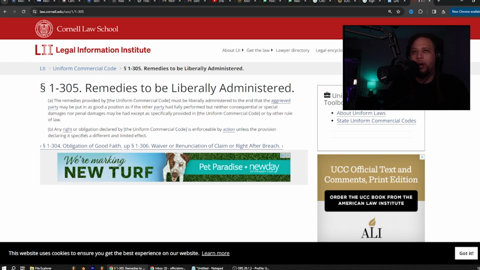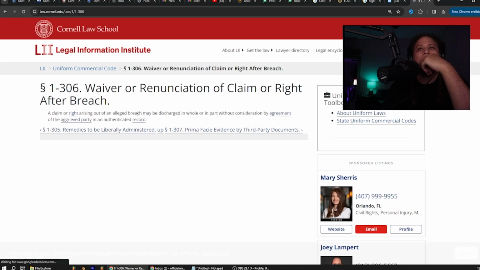B. Any right or obligation declared by the Uniform Commercial Code is enforceable by action unless the provision declaring it specifies a different and limited effect.